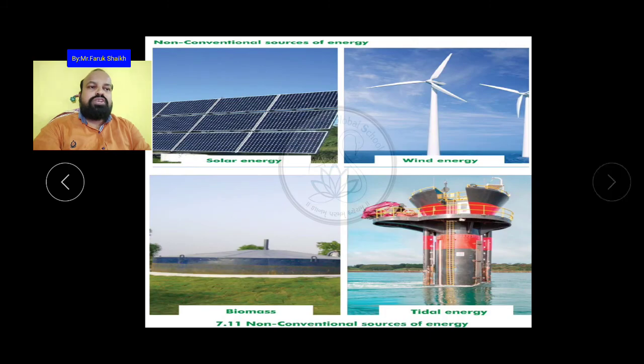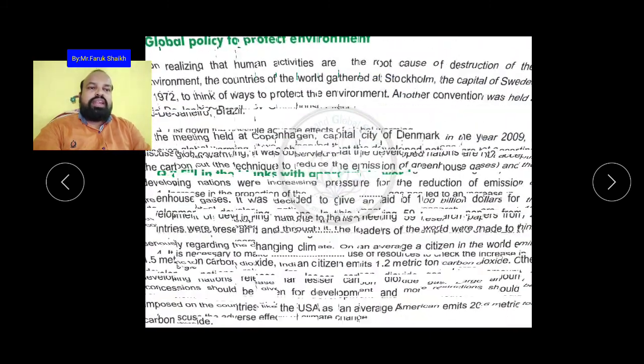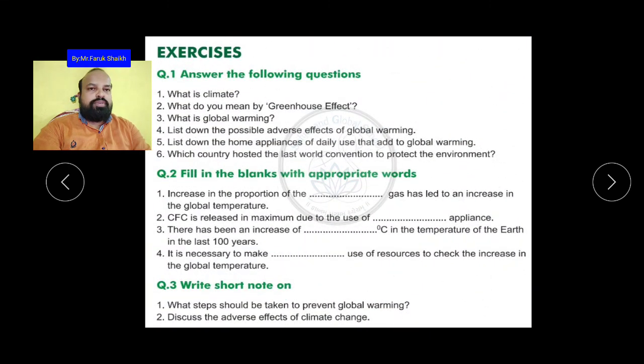So you have to discuss and write point-wise about the effects of global warming. Students, the class is over here. I will send you some additional questions in PDF form. You have to write them yourself.